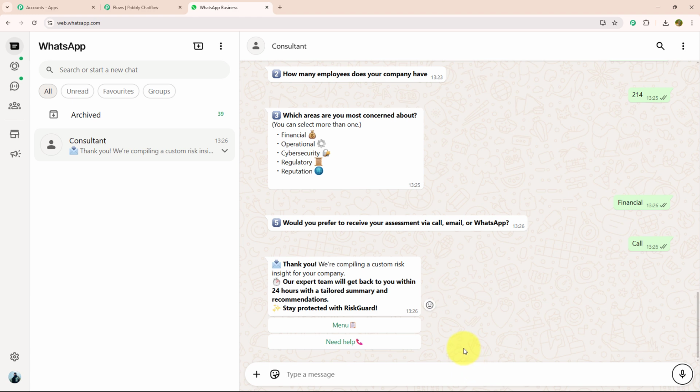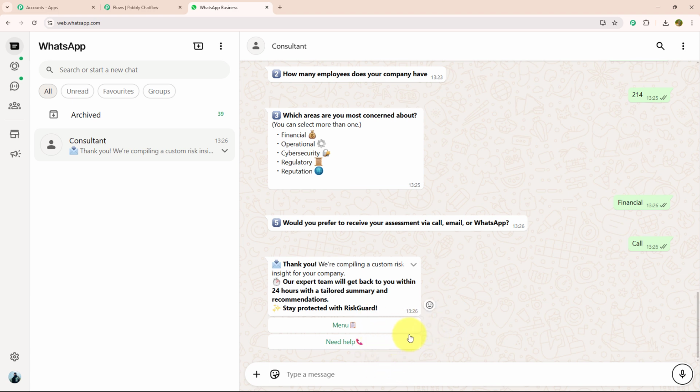As soon as they got every single detail, they have sent me a message in which they mention that, thank you, we are compiling a custom risk insight for your company. Our expert team will get back to you within 24 hours with a tailored summary and recommendation. Stay protective with Risk Guard. And with that also, they have provided me 2 action buttons, menu and need help.